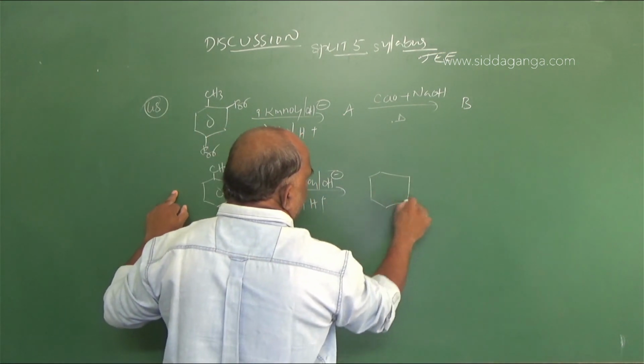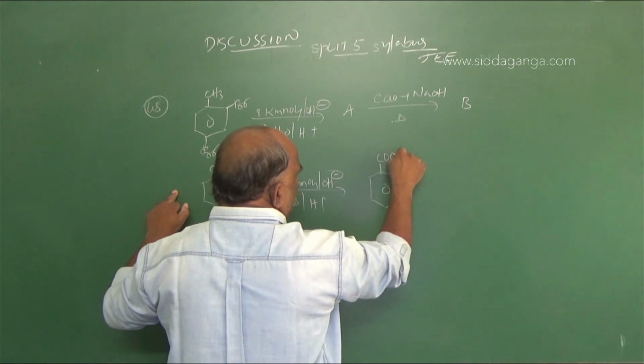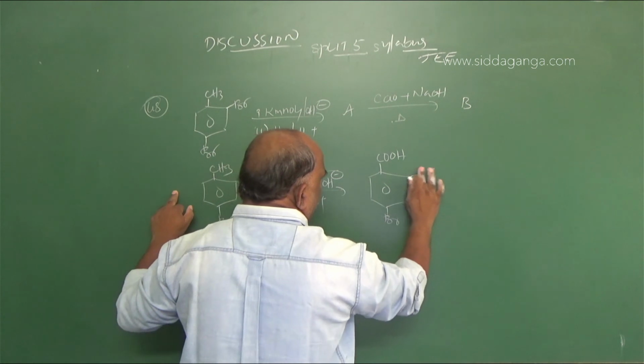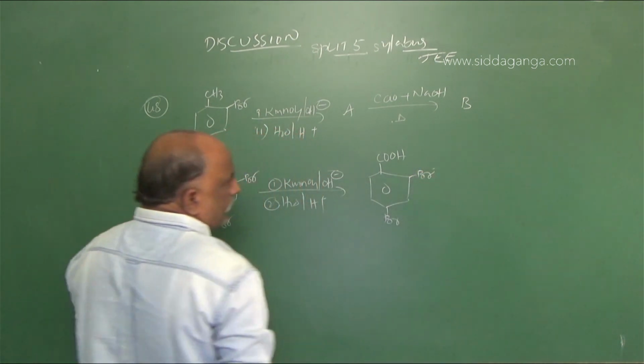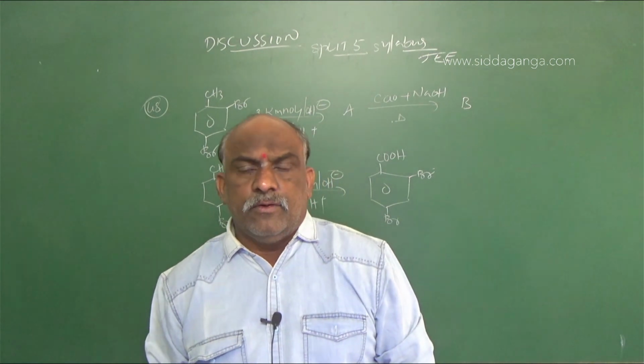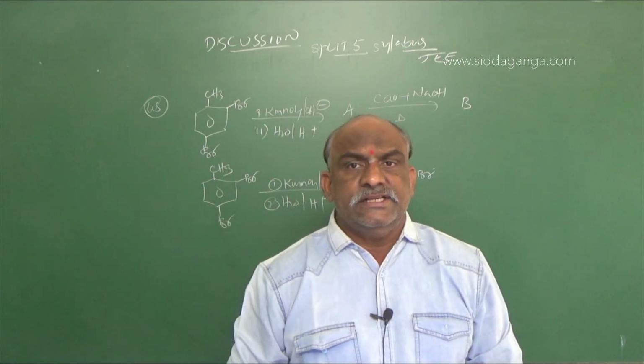Then this entire CH3 group is converted into COOH. So this compound is called 2,4-dibromobenzoic acid. So this is A.